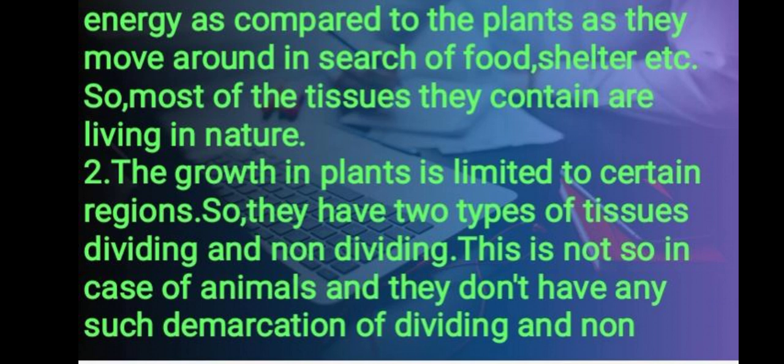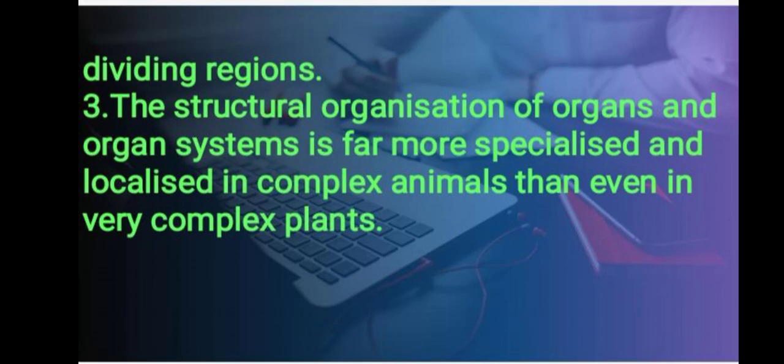The growth in plants is limited to certain regions. So they have two types of tissues, dividing and non-dividing. This is not so in case of animals, and they don't have any such demarcation of dividing and non-dividing regions.